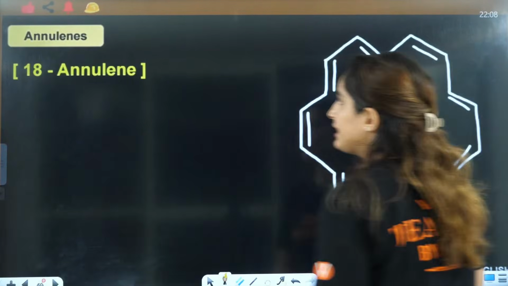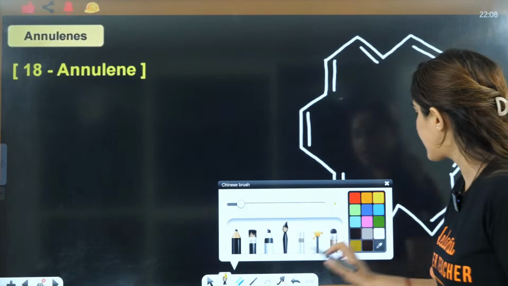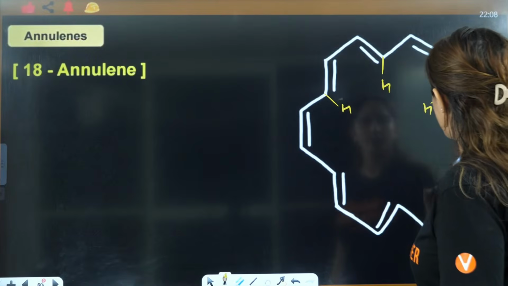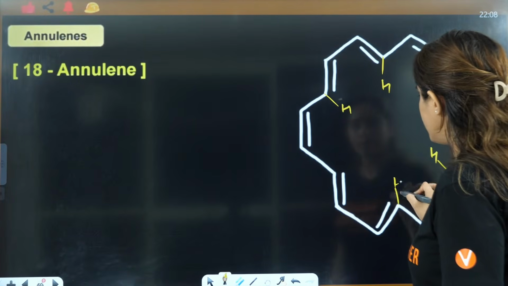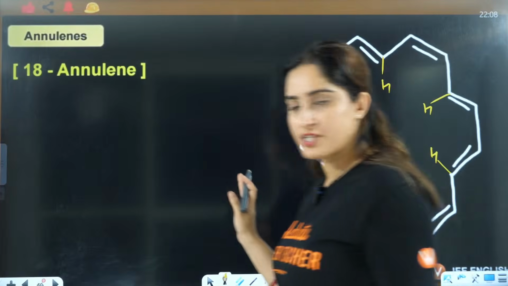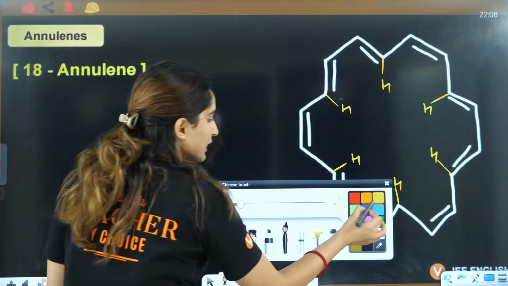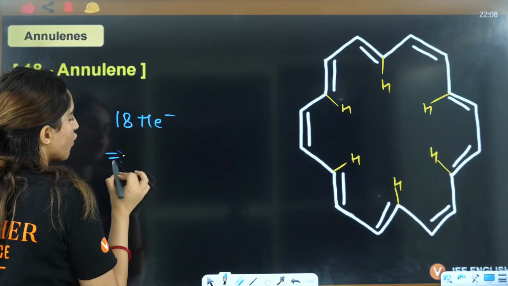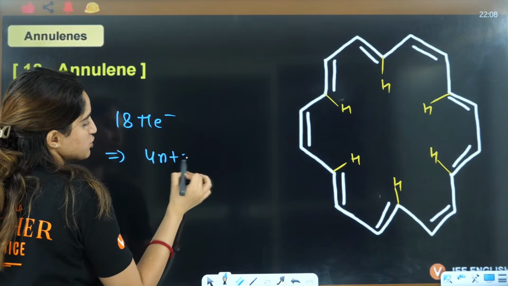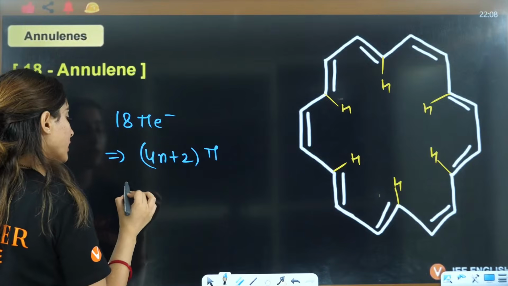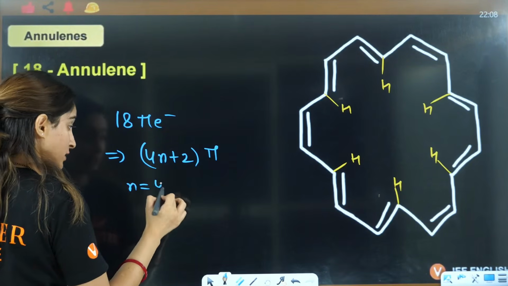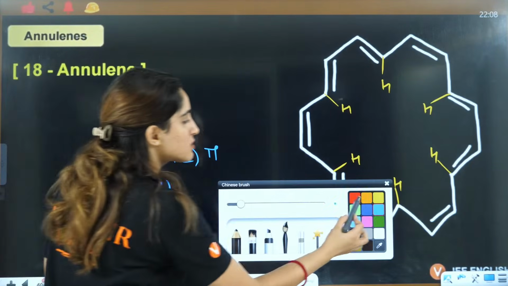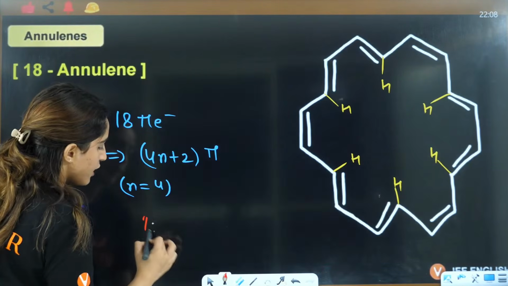Last is 18 annulene. This kind of structure, where you have H here, here, here and here. No repulsions will be there. So 18 annulene has 18 pi electrons, which corresponds to 4n plus 2 pi. If you put n equals 4 here, this is 4 into 4, 16, plus 2, 18. So that means this is the concept of aromatic.